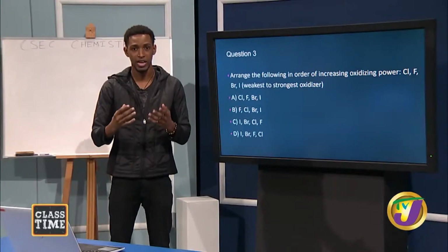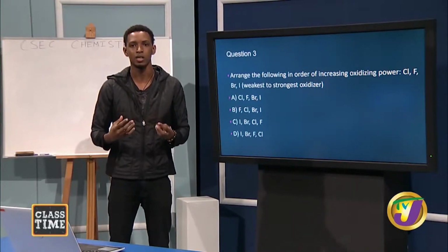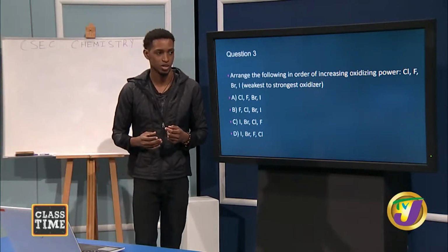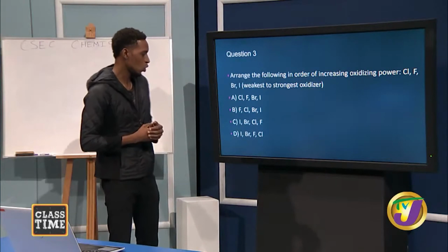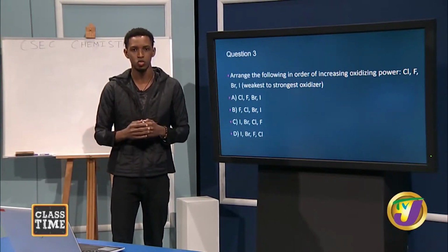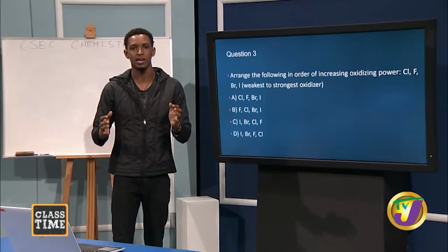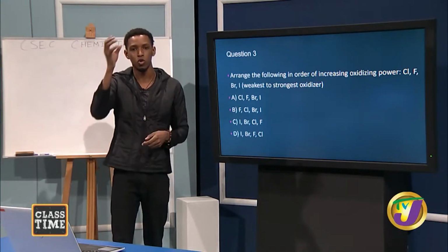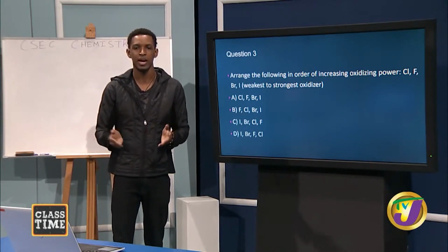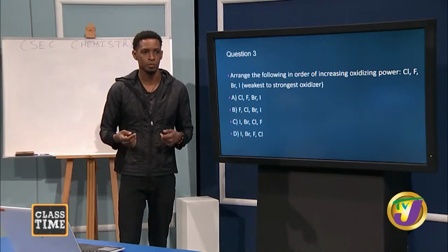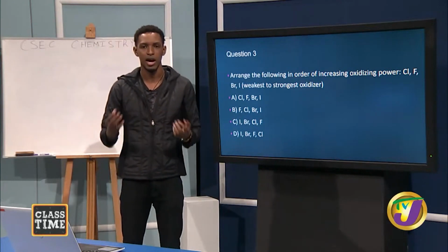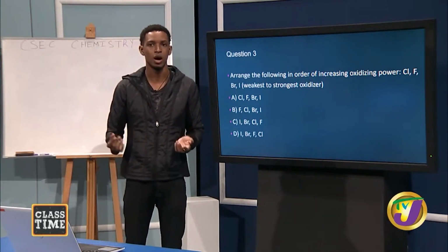So the smaller the atom in this case, the better the oxidizing power of the molecule or atom. Now, we know that as we descend the group in the halogens, the atomic size increases. So fluorine would be the smallest, followed by chlorine, followed by bromine, and then iodine and astatine. Therefore, fluorine would be the strongest oxidant and iodine should be the weakest oxidant.